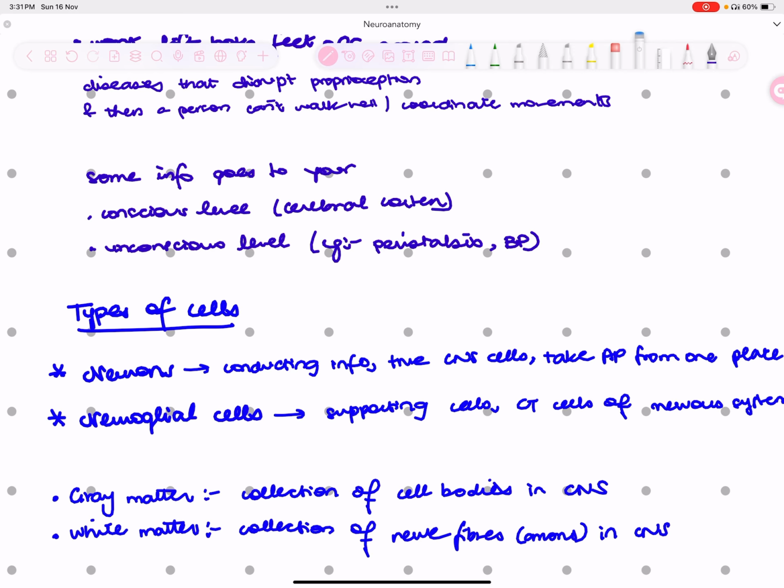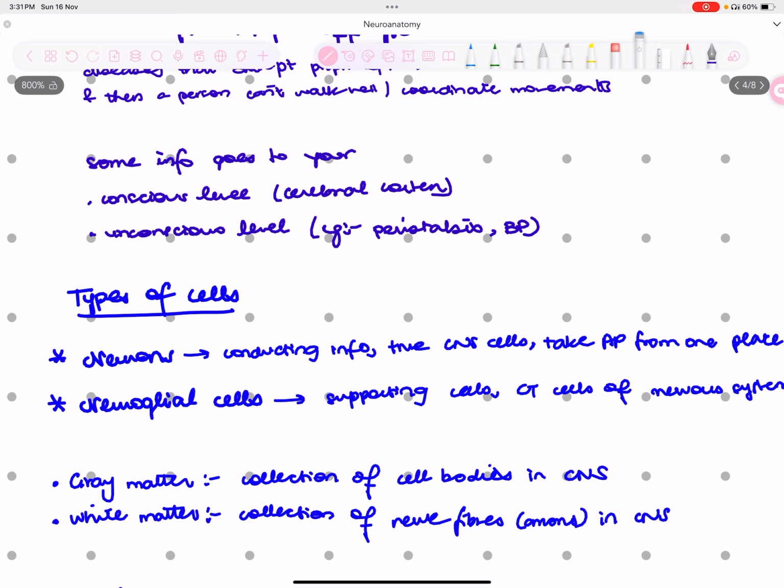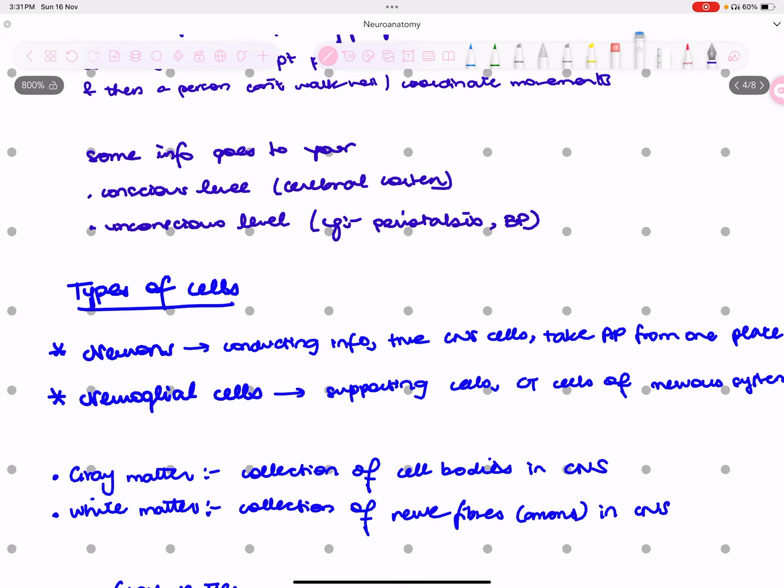That's not of your concern for now, right? So that's under your unconscious level. That information goes to your unconscious level: the peristalsis happening right now in your stomach or intestines because of food digestion, or blood pressure regulation, the vessels that are going under vasoconstriction or vasodilation. That's all under your unconscious control, right? And every piece of information that concerns you right now, for example, you're talking, so you're very conscious about what you're saying and whether it is appropriate or not. That is going and coming from your cerebral cortex.